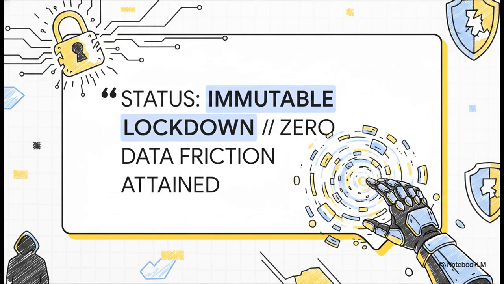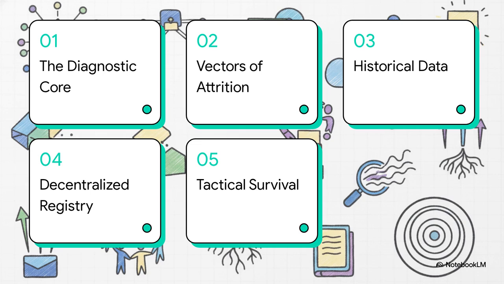Status: immutable lockdown, zero data friction attained. I mean, wow, right? This eerie line of code is literally the very first thing the protocol spits out upon execution. It immediately sets this cyberpunk, almost survivalist tone for the document we're analyzing today. Even though it's written in Python, it really reads like a full-blown manifesto for digital and physical endurance. So here are the 5 diagnostic nodes we'll be booting up as we go through this framework.